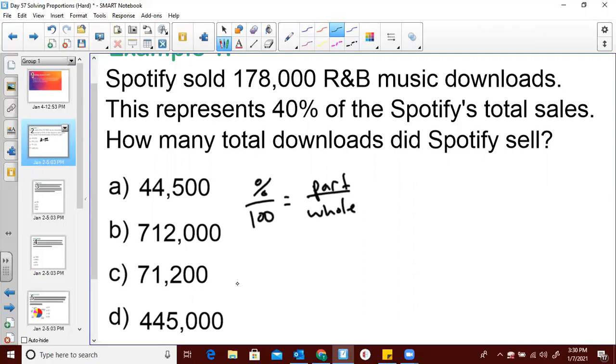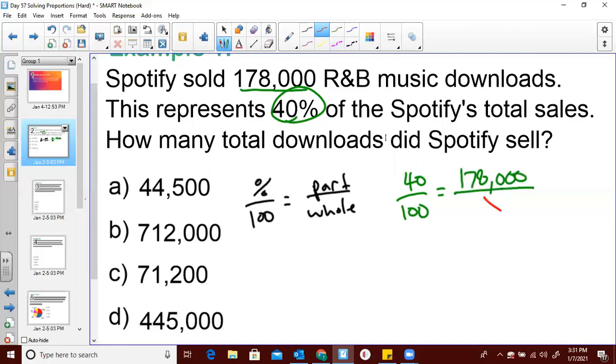All right, so if that's the case, our percent is given here at 40. So we will have 40% over 100. And our part, when we read this, we're going to say Spotify sold 178,000 R&B music downloads. All right, cool. These R&B music downloads represent 40%. So we know 40% isn't a total. It's not a whole. It's just a part. So the 178,000 R&B downloads represent 40%. So they represent a part. And that leaves us looking for the whole or total.